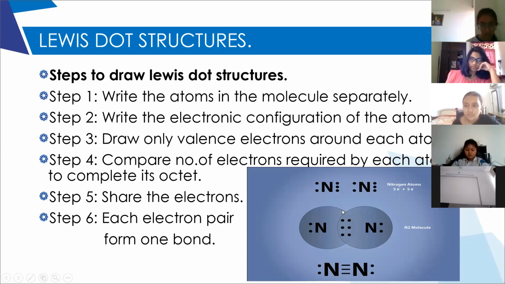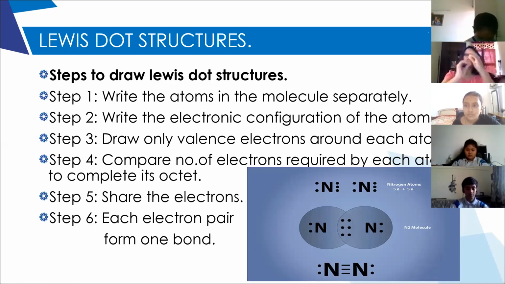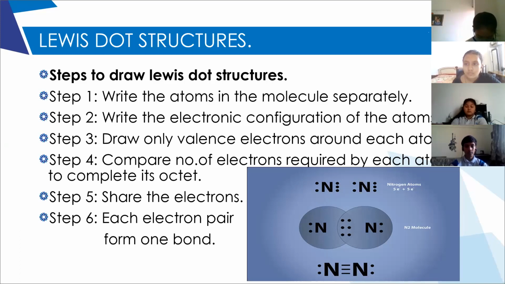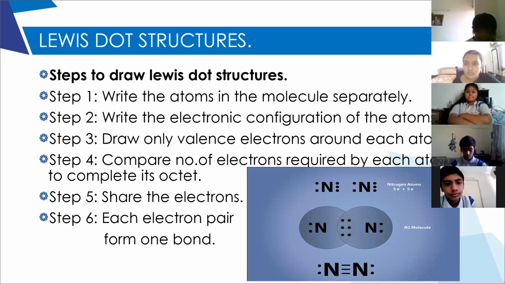Based upon that, you have to share an equal number of electrons. If the first atom requires 1 electron, the second atom also will share 1 electron. So how many pairs of electrons are shared? That will give us the number of covalent bonds.